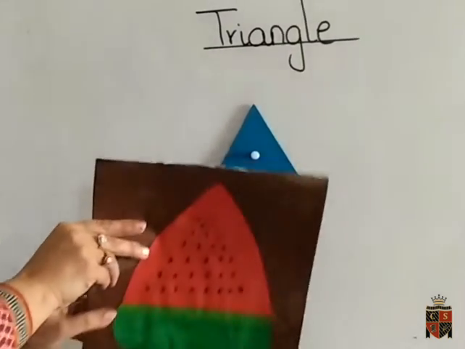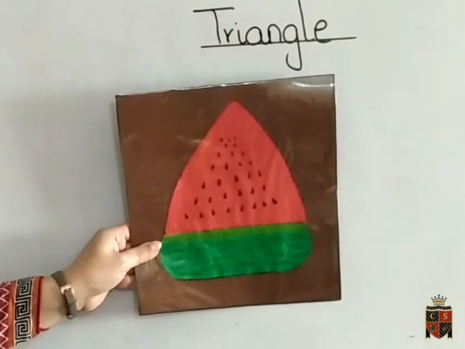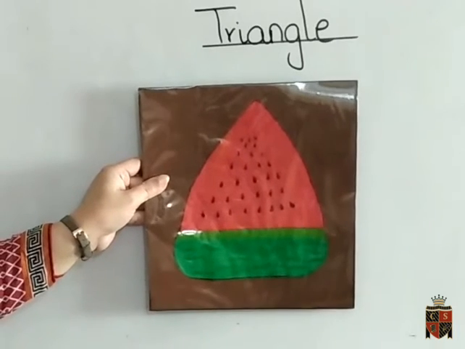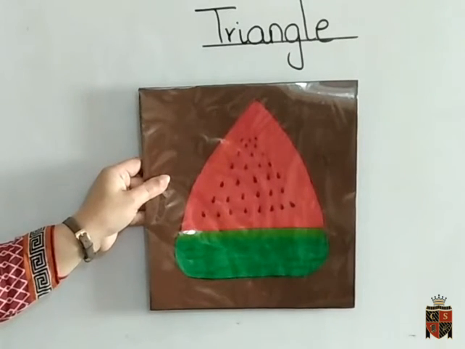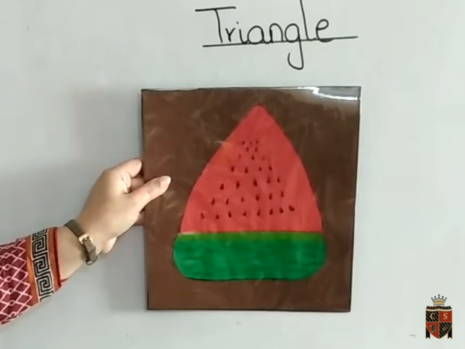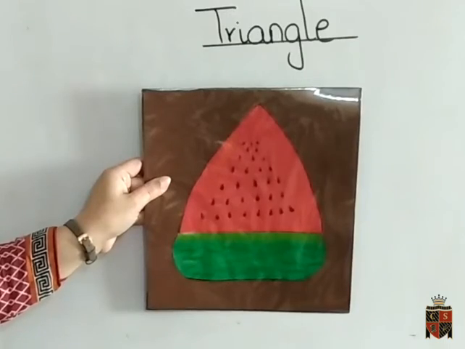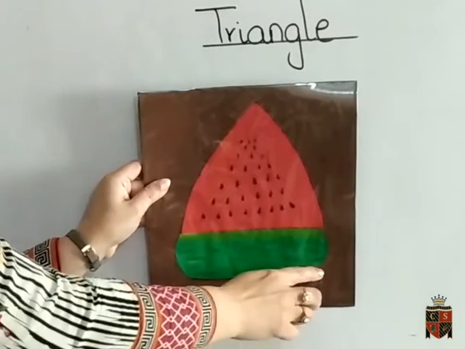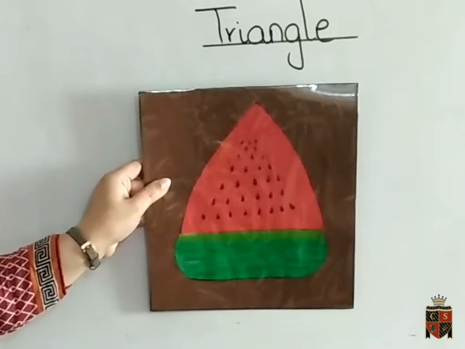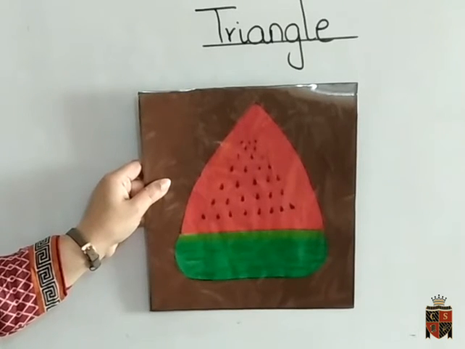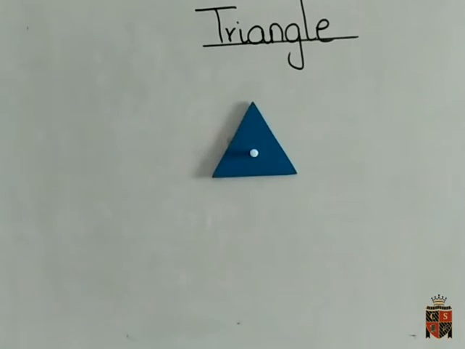Which picture is it? Can you tell me, children? Yes, it's a watermelon. We cut the watermelon also in the shape of a triangle, so a piece of watermelon has 3 sides and 3 corners. When we cut it in the shape of a triangle, it also has 3 sides and 3 corners. Okay children.